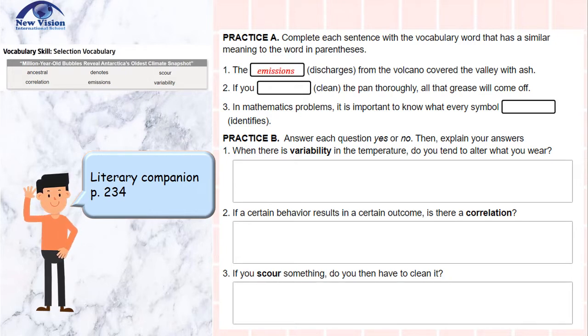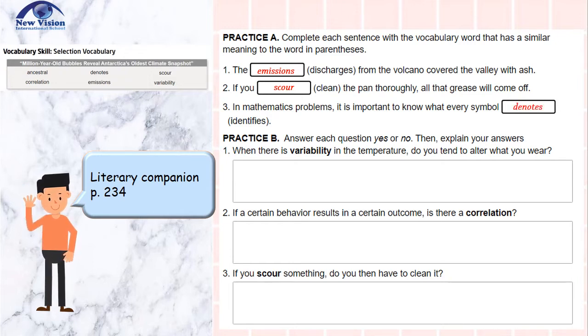The answer: emissions. 2. If you clean the pan thoroughly, all that grease will come off. Answer: scour.